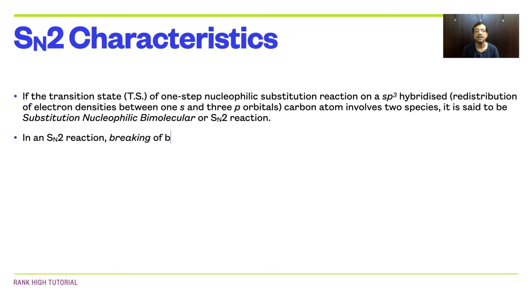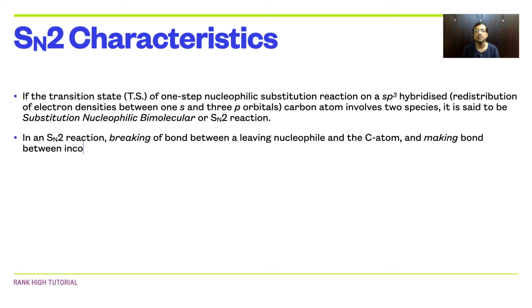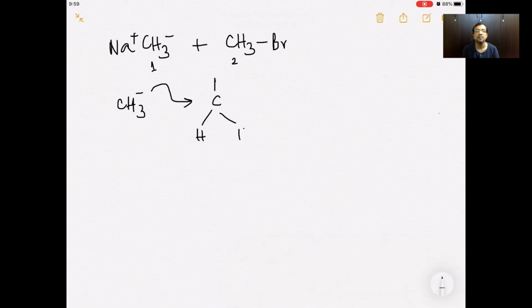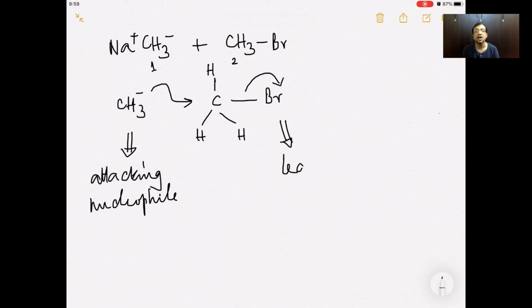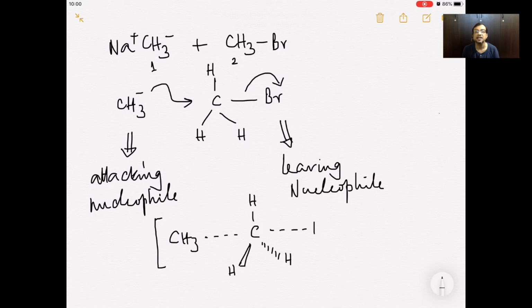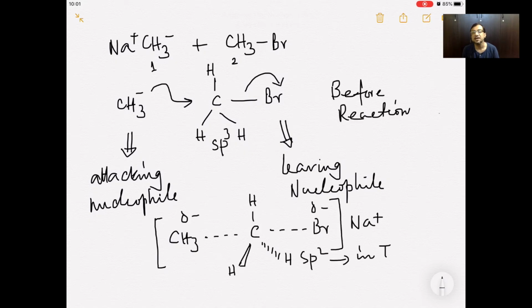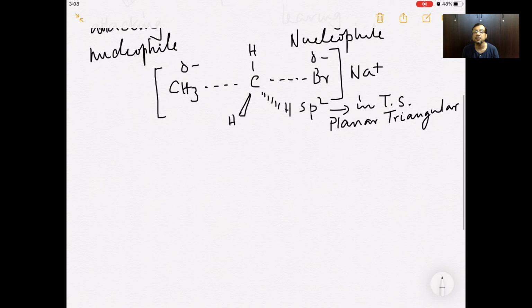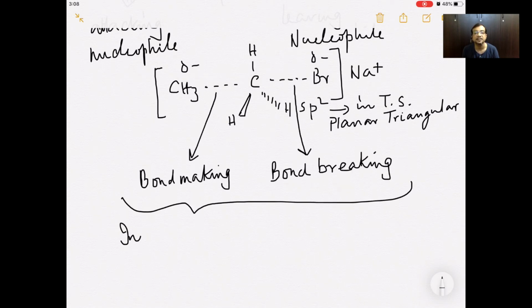In an SN2 reaction, the breaking of the bond between the leaving nucleophile and the C atom and the making of the bond between the incoming or attacking nucleophile and the C atom occur simultaneously. Thus, the SN2 reaction is called a concerted one-step reaction.